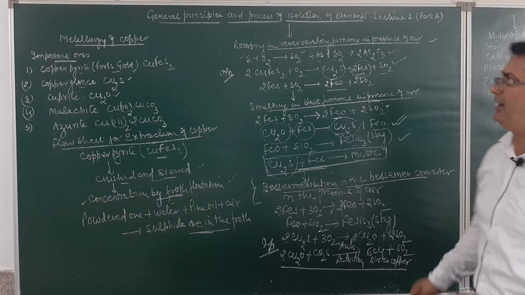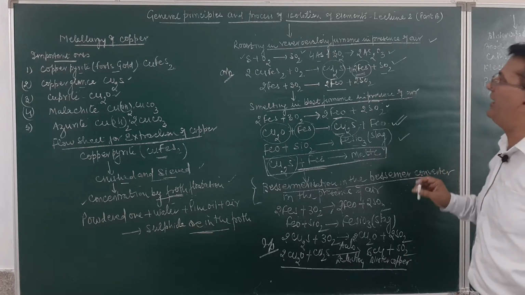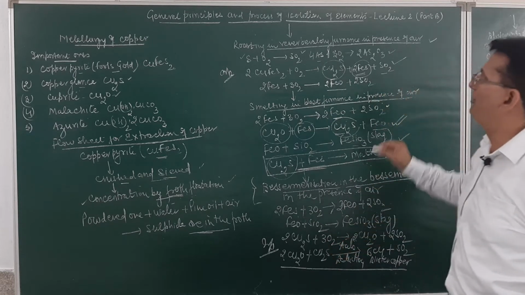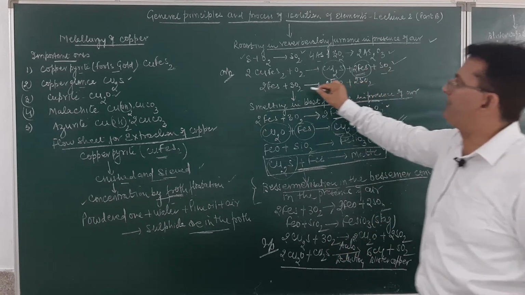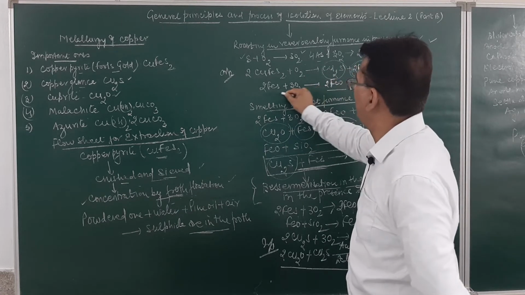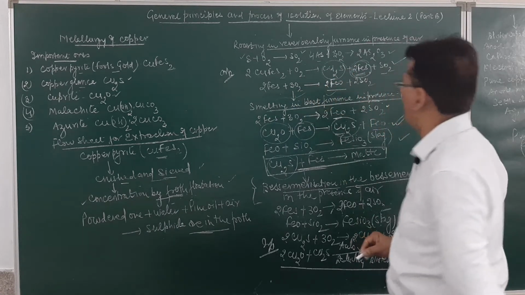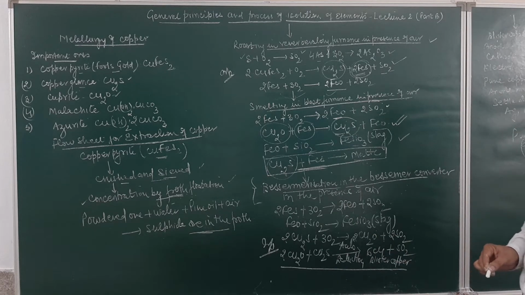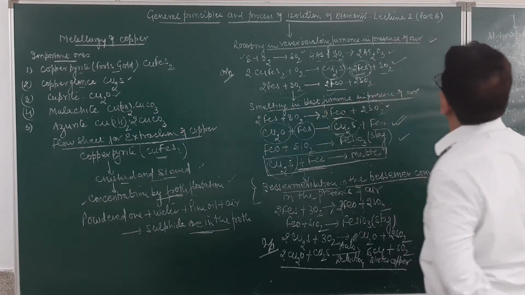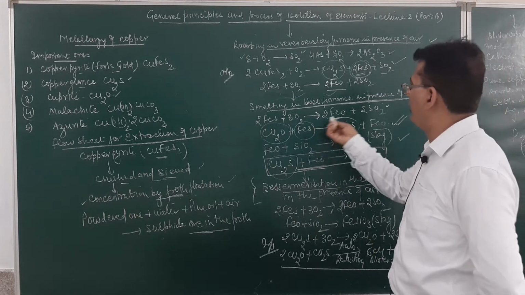The roasting will be done in the presence of air, where sulfur will be removed as sulfur dioxide, arsenic will be removed as arsenic oxide, and copper pyrite will be converted into copper sulfide and iron sulfide. This iron sulfide will be roasted to form iron oxide. Then in the next step, smelting is done. Smelting is done in the blast furnace in the presence of air, where iron sulfide will oxidize to form iron